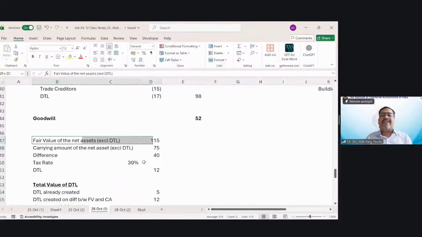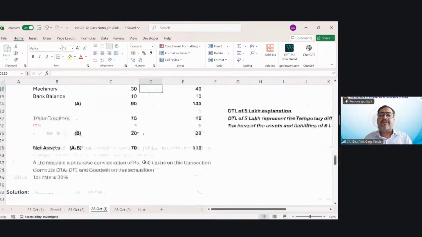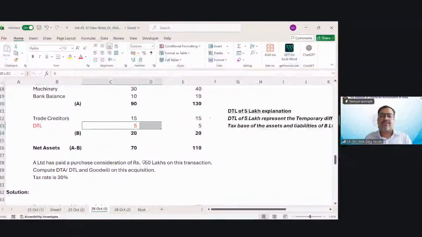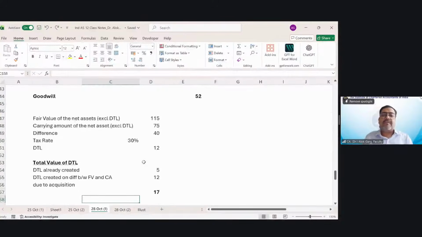What is the fair value of the net assets excluding DTL? You have to remove DTL and then compute the fair value of the net assets. Even if you include DTL, the answer will not change. My fair value of the net assets excluding DTL is 115. And my carrying value of the net assets excluding DTL is 75, right? So 115 is my fair value of net assets. Carrying amount is 75. Difference is 40.